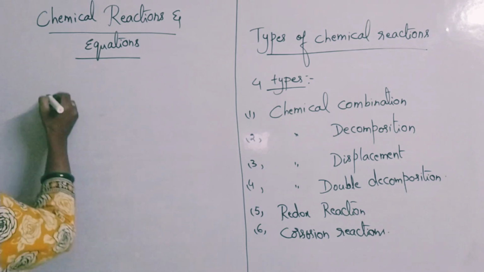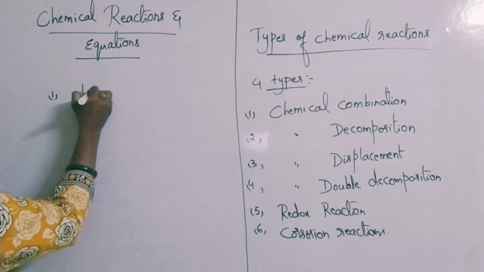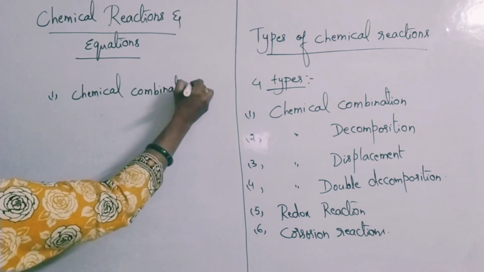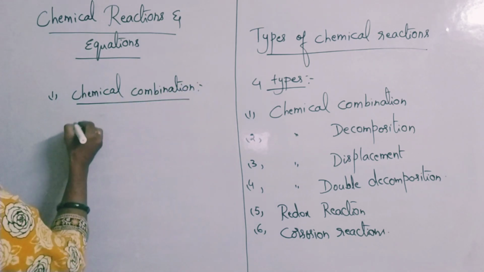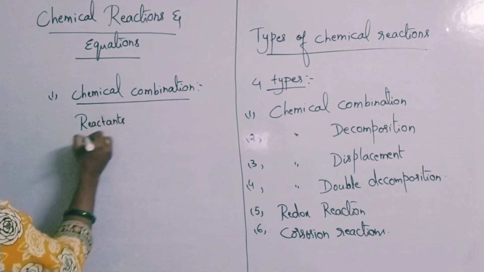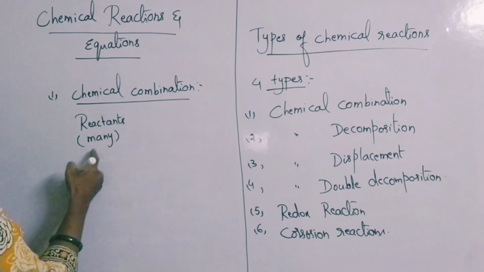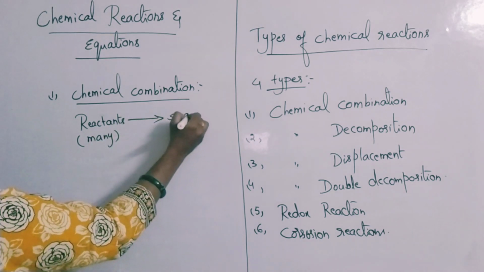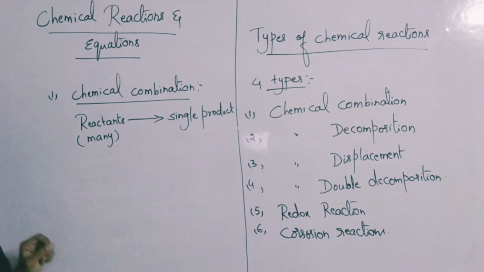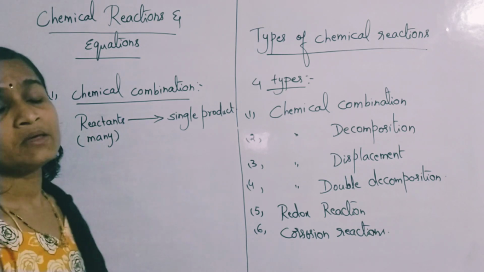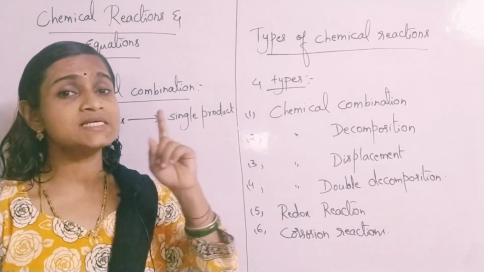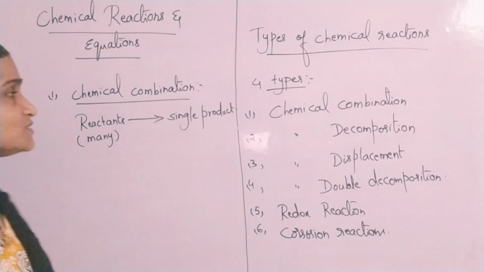Okay, so let us go for the first type of reactions. What are those? Chemical combination reactions. In the name itself it is there. What are combination reactions? The type of reactions in which reactants can be many but the product is only one. Reactants can be 2 or more, but the product is only a single product. Such reactions are called chemical combination reactions. 2 or more substances may combine with each other, but if the product formed is a single substance, then you call such reactions combination reactions.